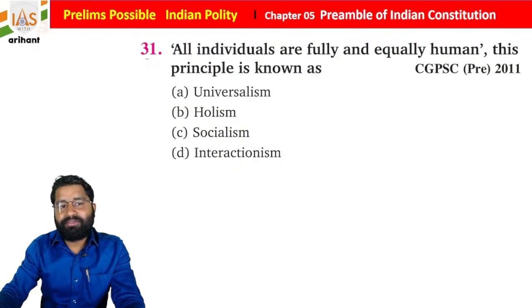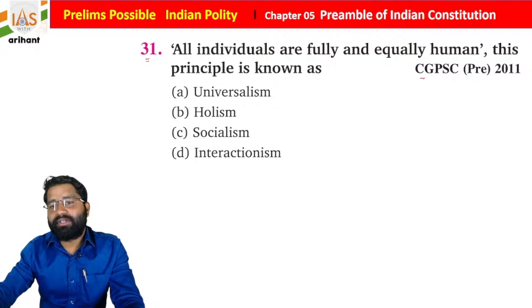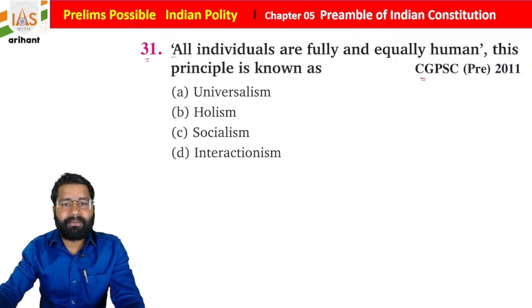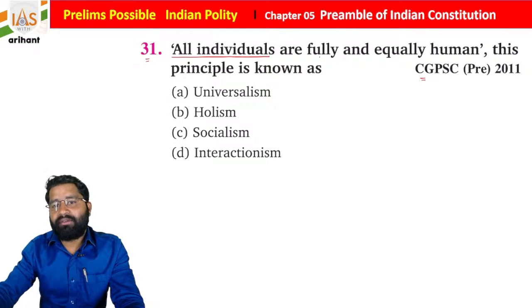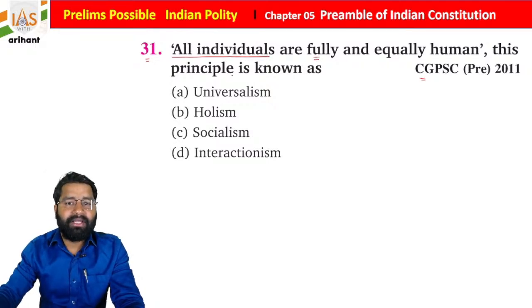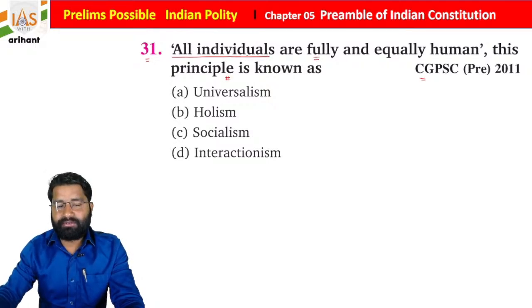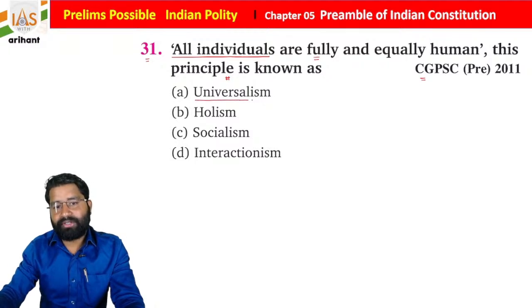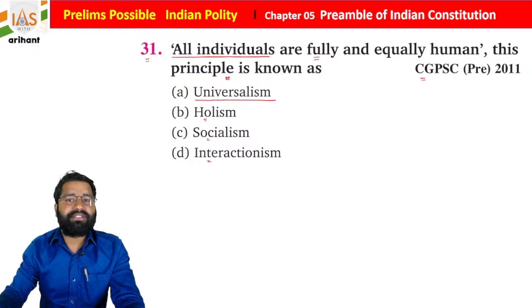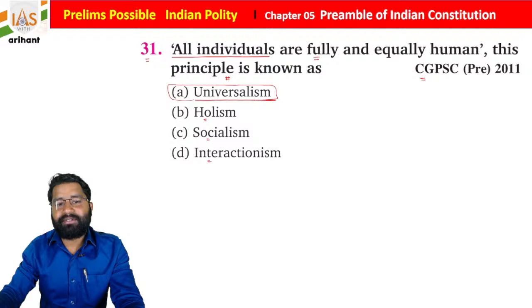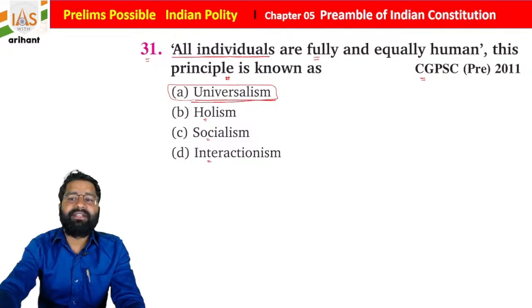Now you have to see the 31st question. This was in Chhattisgarh PSC 2011. All individuals are fully and equally human. This principle is known as universalism, holism, socialism or interactionism. So what you find, students, this is called universalism. They all will be treated equally.